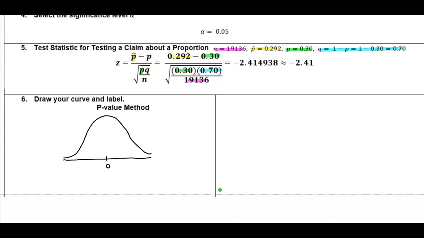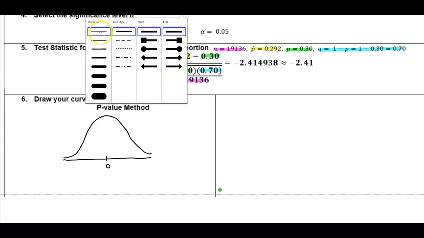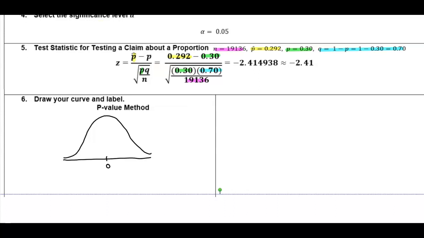We know it's a left tail, so our test statistic is going to be to the left of 0. And that is Z, which is equal to negative 2.41, since that's what we found here. So again, this represents the test statistic.